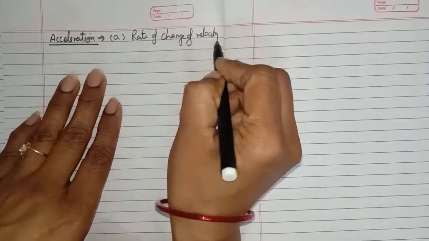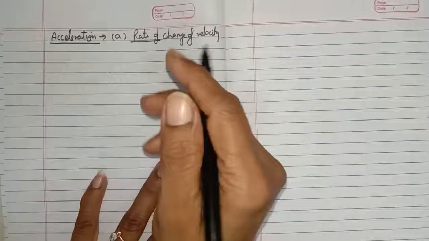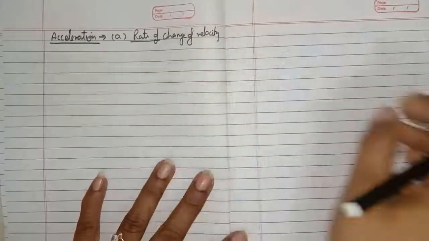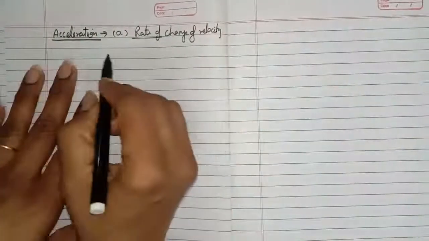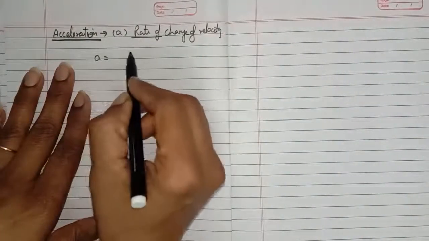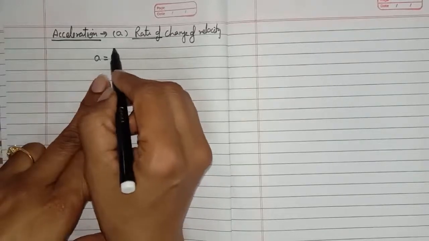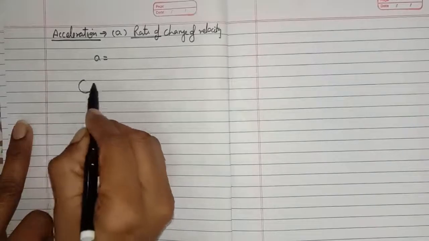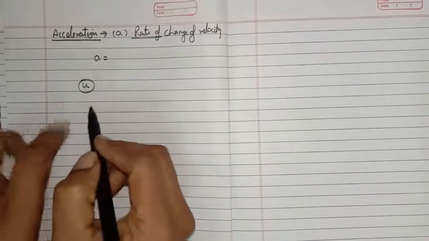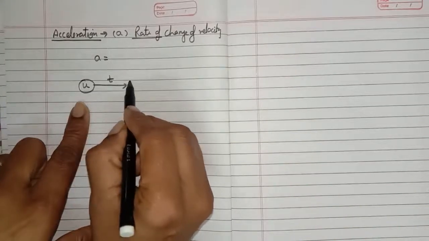You know what is the meaning of rate of? Rate of means when we divide something by the time. The rate at which means per unit time, how much the value is going to change. So acceleration is equal to the change in velocity upon the time. Change in velocity means suppose a body has the initial velocity of u. This is a body and it is moving with the initial velocity of u. Okay. And after some time t, its velocity changes to v.